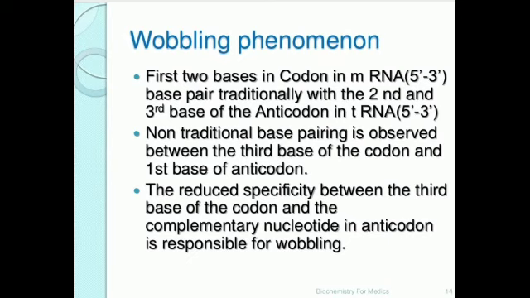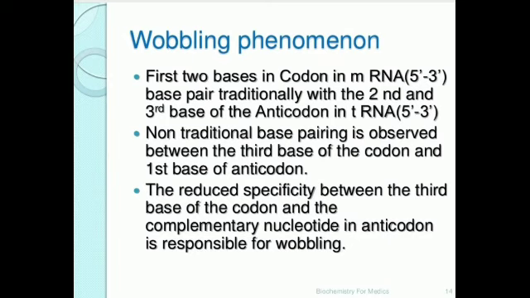See what happened? The transfer RNA gets associated with more than one codon. It corresponds to third base degeneracy of the codon. The position of the third nitrogen base is known as wobble position.